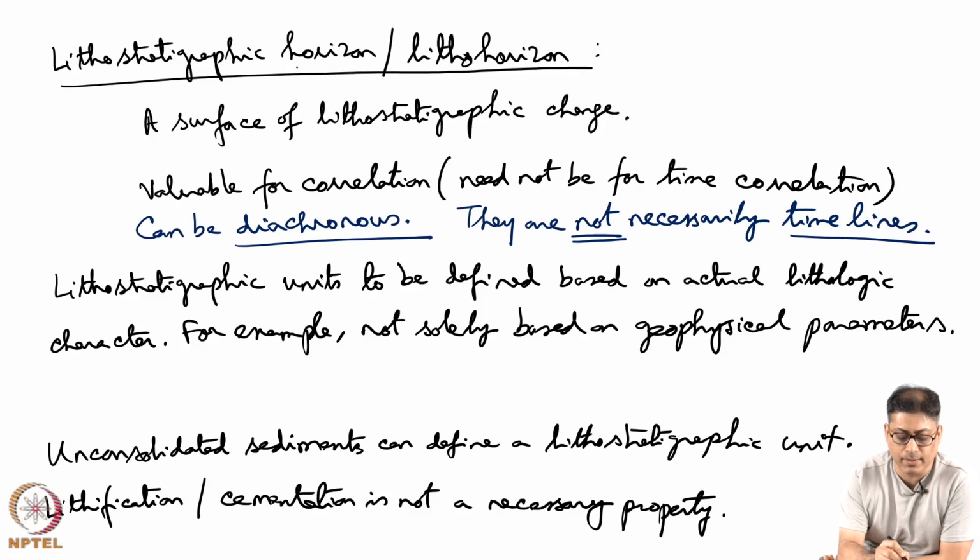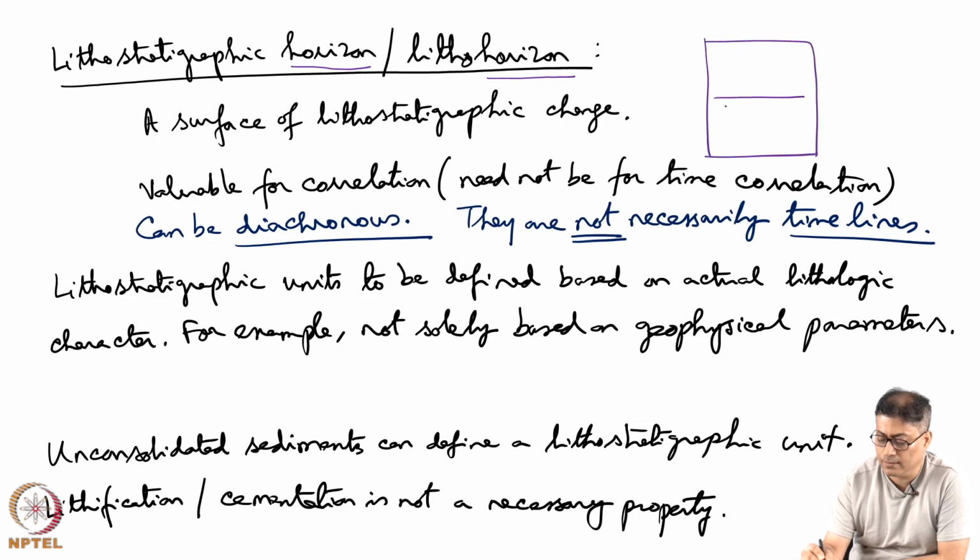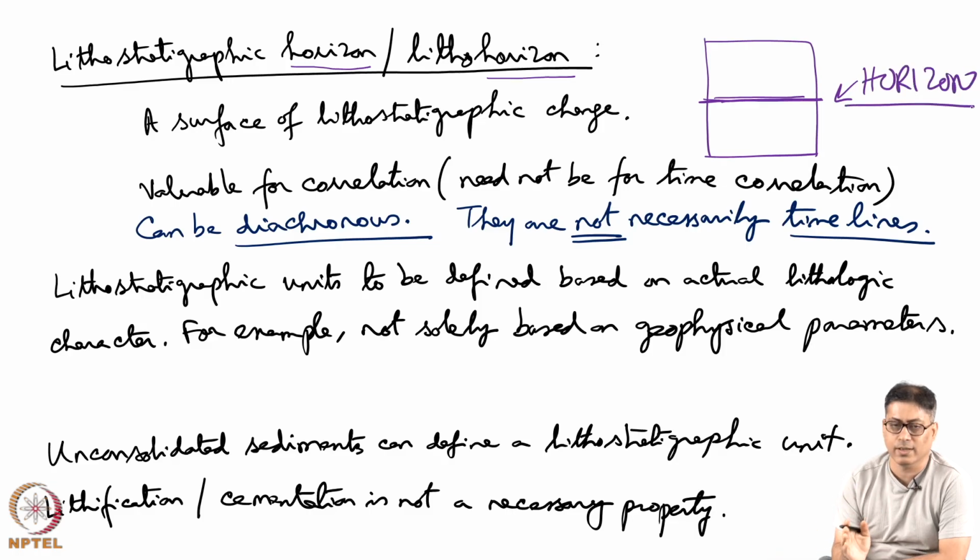Like zone, we sometimes use the word horizon, lithostratigraphic horizon, in short, which is called lithohorizon. It is a surface of lithostratigraphic change and it is valuable in correlation. Imagine in this lithostratigraphic succession, across this line some change takes place, then this can be called a horizon. So, horizon and zone, these two words are different.